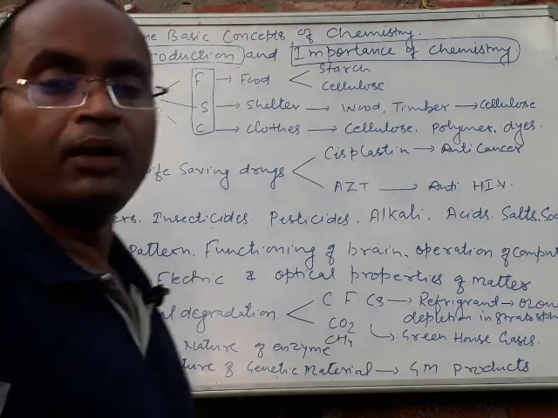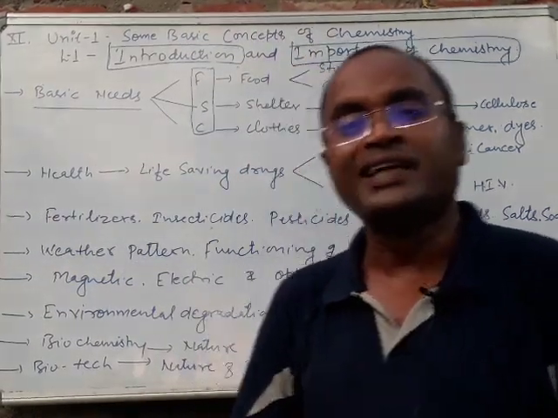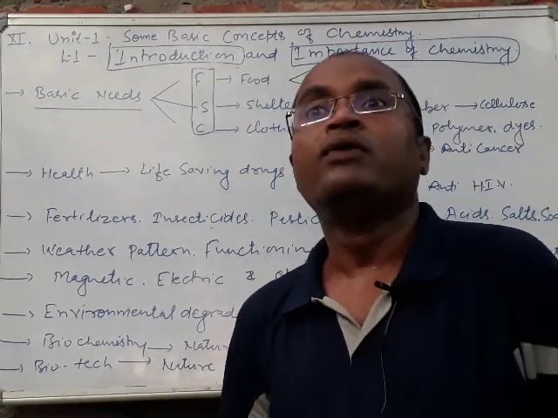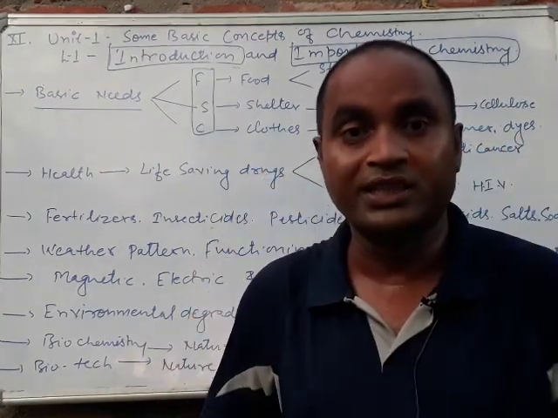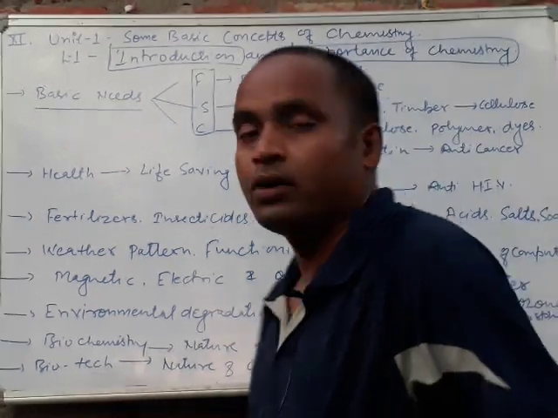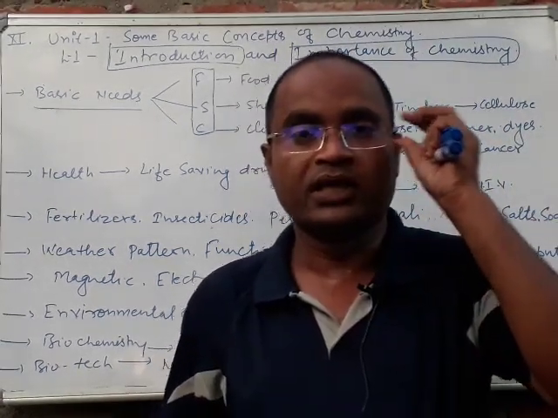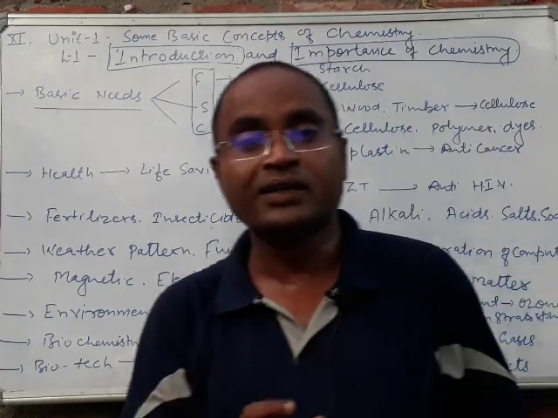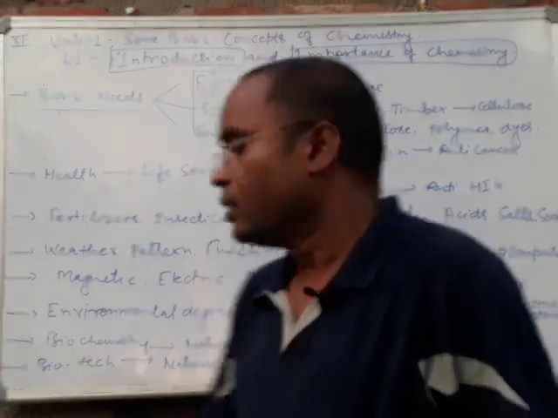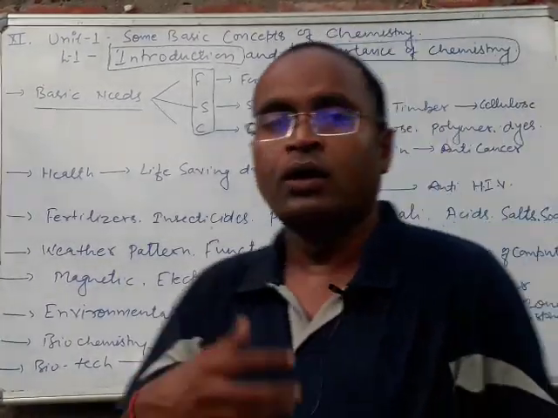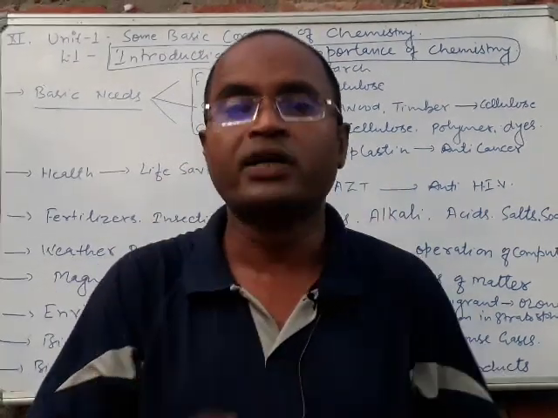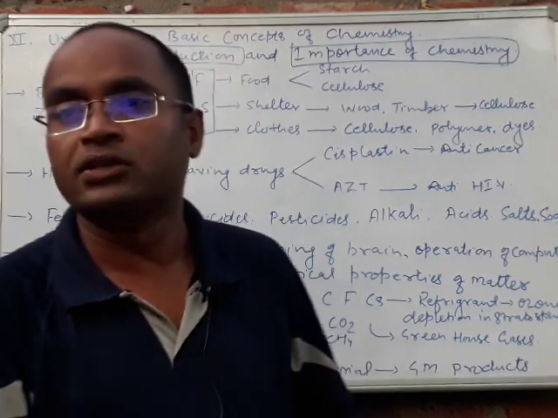Biochemistry is a very important branch of chemistry, which is essential to understand the nature of enzymes. If we understand the nature of enzymes, we can cure different types of processes and diseases occurring in human beings. Biotechnology is another very important branch of chemistry, by which we can understand the nature of the genetic material present inside the nucleus of the cell, where we can produce genetically modified products, and genetically modified products can be synthesized on the basis of this chemistry.